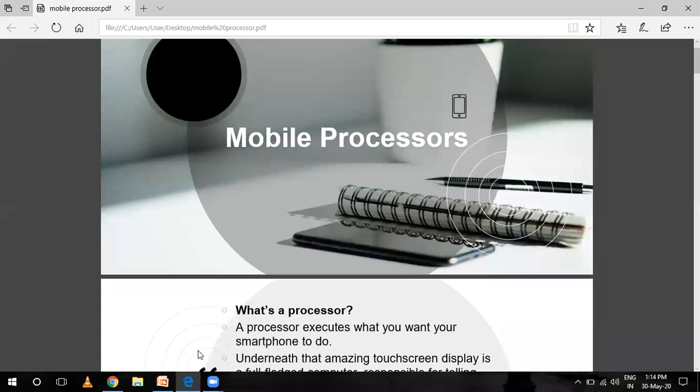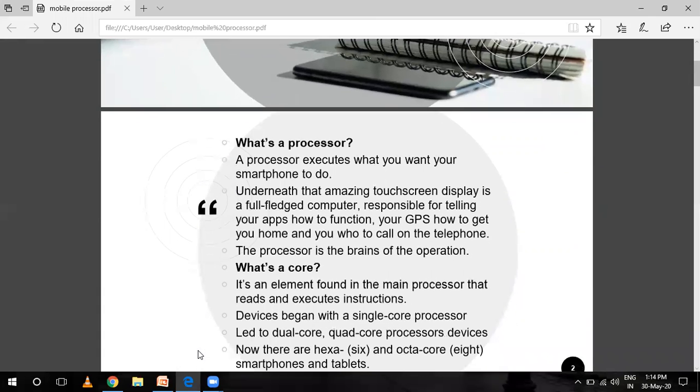First of all, what do you mean by a processor, or you can say a mobile processor? Mobile does not always mean processor for mobile phones. A mobile processor is found in mobile computers and cell phones. A CPU chip is designed for portable computers.